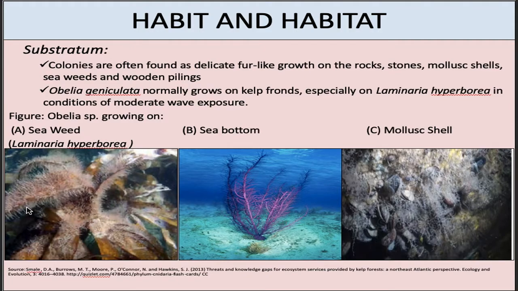This diagram shows an Obelia geniculata colony on a seaweed. This is Obelia longissima, grown on a sea bottom, and this is Obelia geniculata, which is growing on a mollusk shell. The colonies of Obelia often give the appearance of delicate fur-like growths. That is why Obelia is also known as sea fur. Further in this video, we will learn the morphology of Obelia, or the detailed structure of its components.